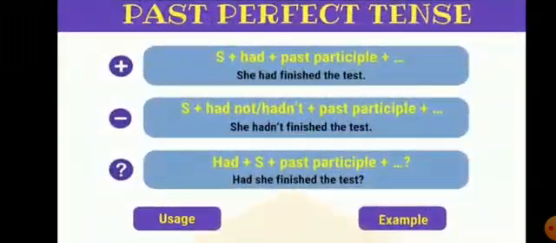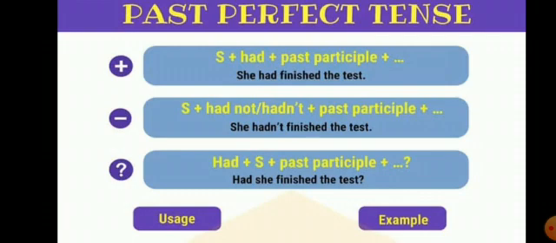Now see the example, past perfect tense. Here the helping verb is had, so subject plus had plus third form of the verb plus object. Here see the positive sentence: she had finished the test. For negative, she, then the helping verb had, then just after the helping verb we put not.